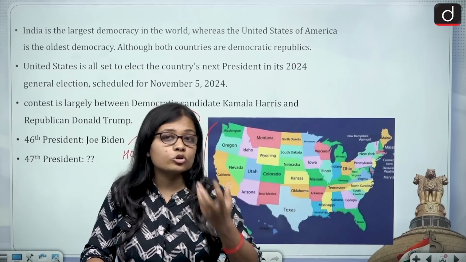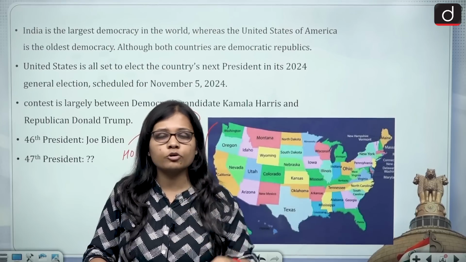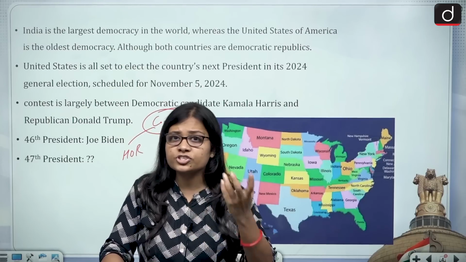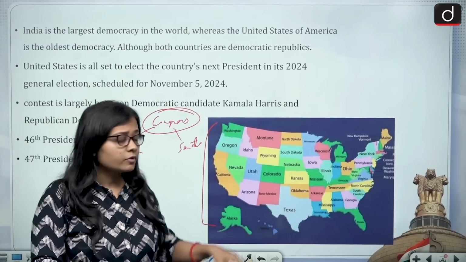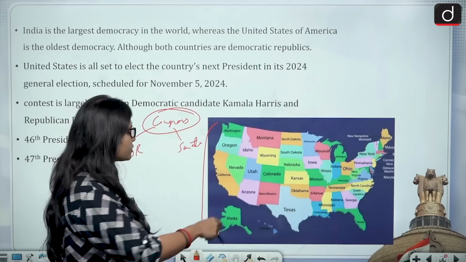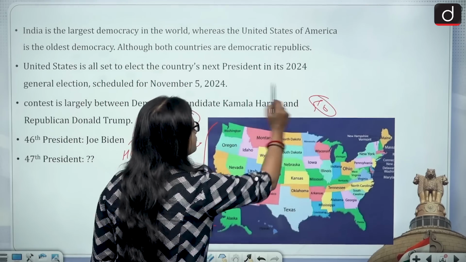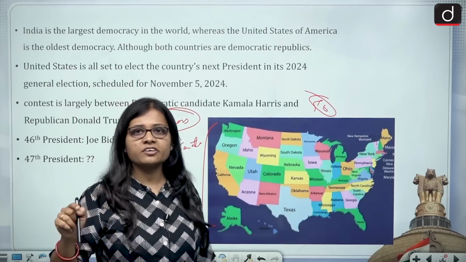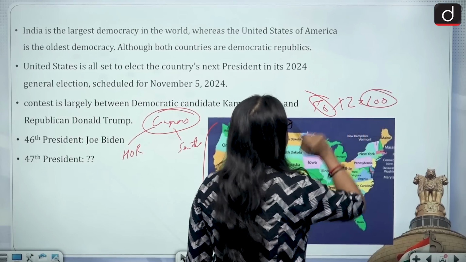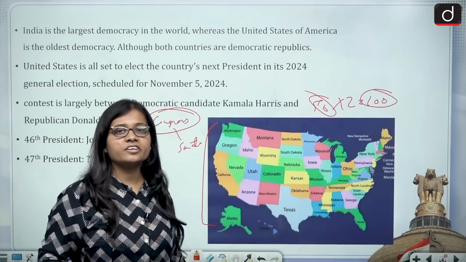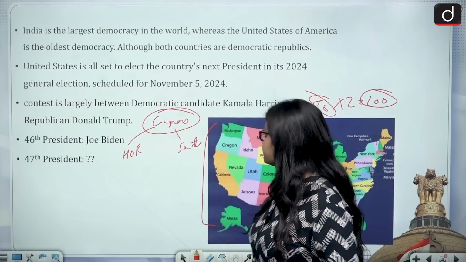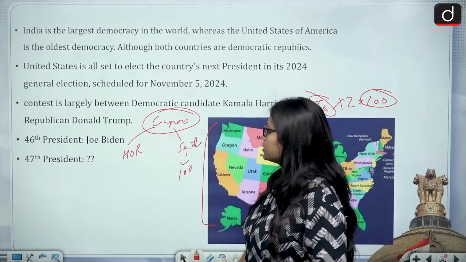For example, the most important, the fundamental rights, or the preamble, the independence of judiciary, the judicial review, and many more things. Now this is the map of the United States of America. And how many states does the US have? 50. And as I told you, the number of senators is 2 per state. So 50 into 2 becomes 100. So in total there are 100 senators in America, and each state has the same number of senators.